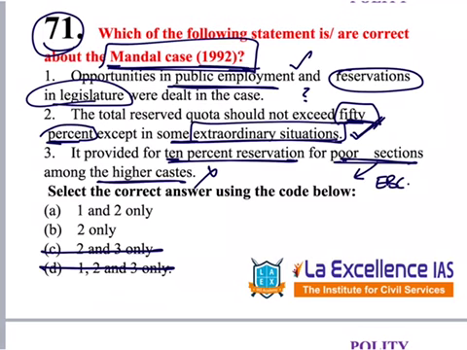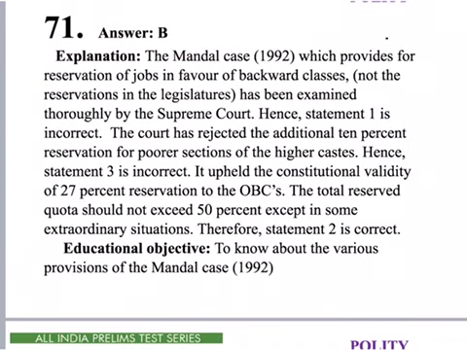We should read 1 again. Opportunities in public employment, yes, and reservations in legislature. Reservations in legislature were not discussed. These were already settled. Already reservations in legislatures are there. Through delimitation commission, we are reserving certain constituencies. So this is not there. 1 becomes incorrect. Answer is B, 2 only. So explanation for that question is given over here. Please go through this once.